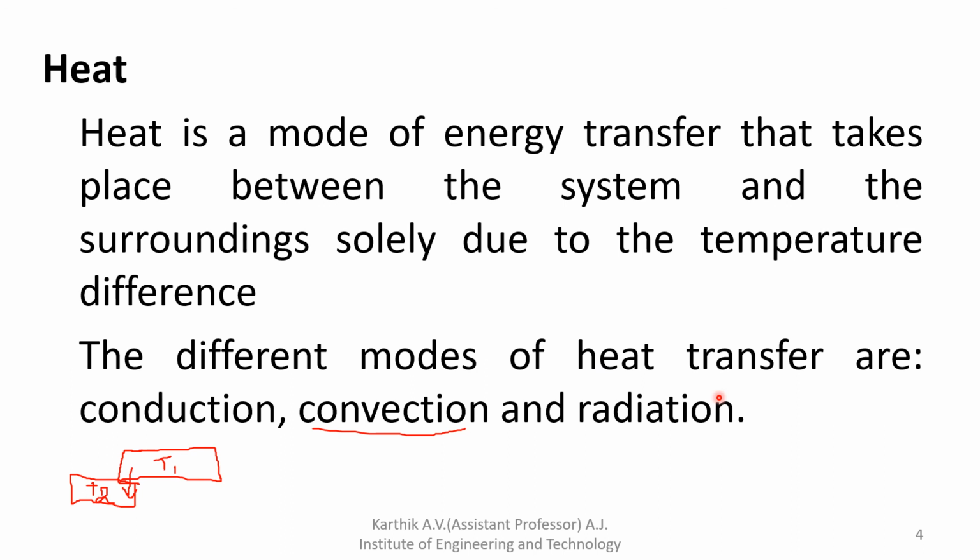If you supply heat to the water, it converts from liquid state to vapor state, then heat transfers to the atmosphere. I have discussed conduction, convection as well as radiation, and I hope you understood the difference.